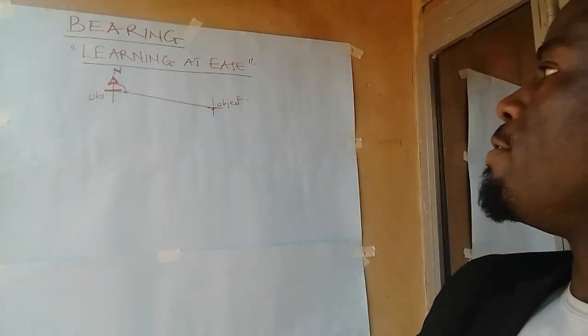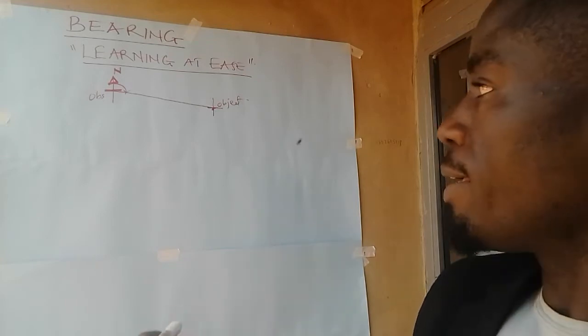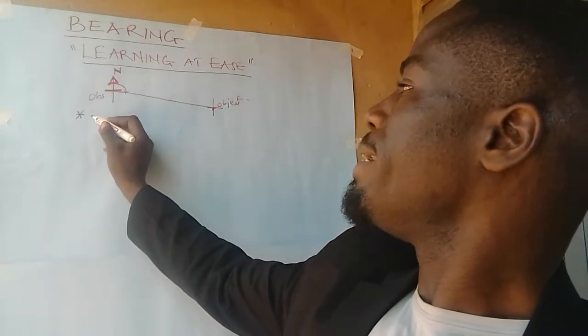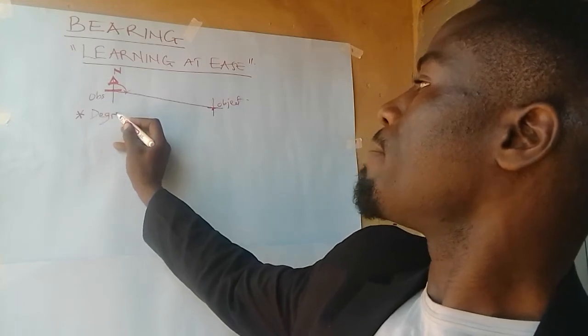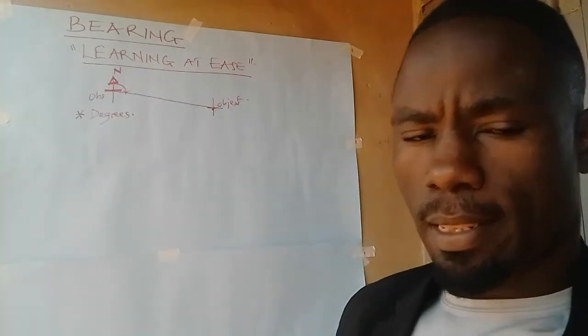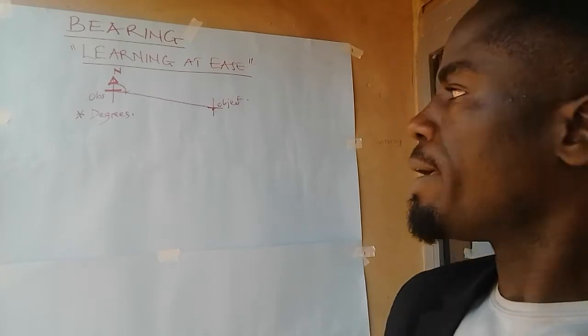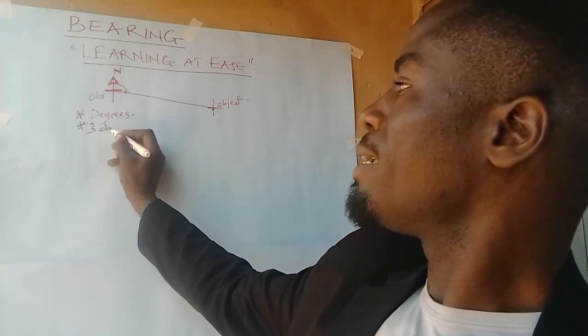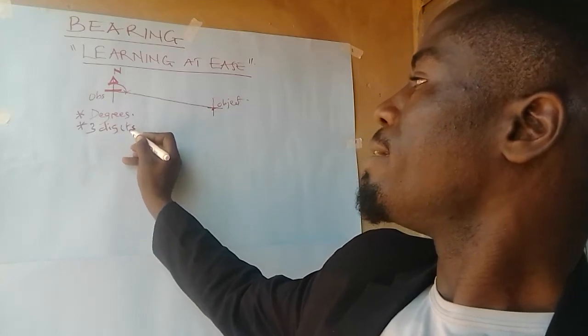Before we discuss so much bearing, we should know that bearing is supposed to be in degrees. That is a point to note. Two, bearing is always expressed in a 3-digit figure.